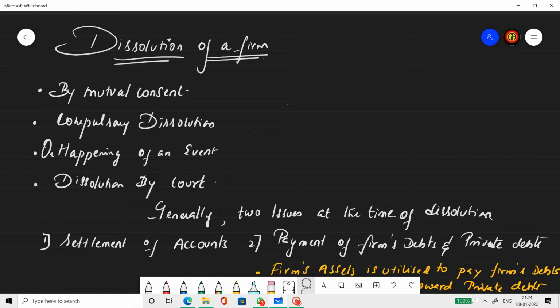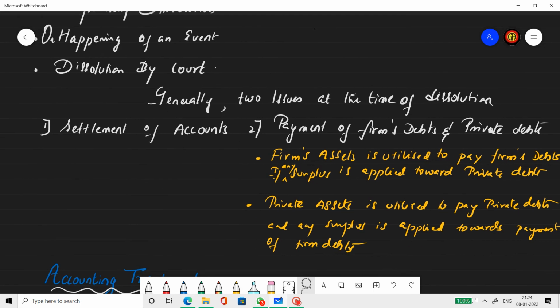So no matter whatever dissolution they are into, we are only concerned about the accounting treatment of dissolution. Now, there are a lot of stories and a lot of theories that go into it, but I am concerned only about the accounting treatment over here. So this class is primarily to explain all the journals relevant to dissolution.